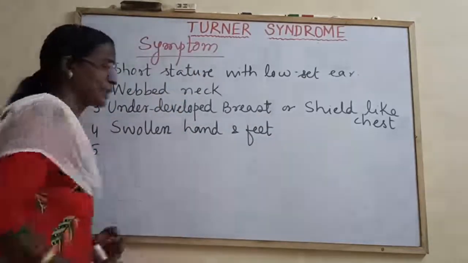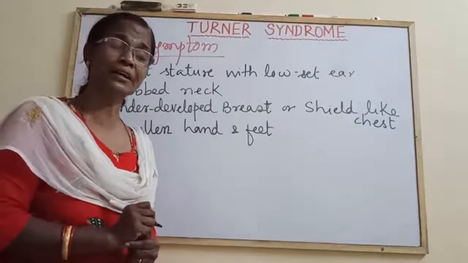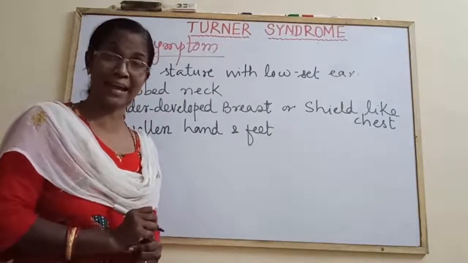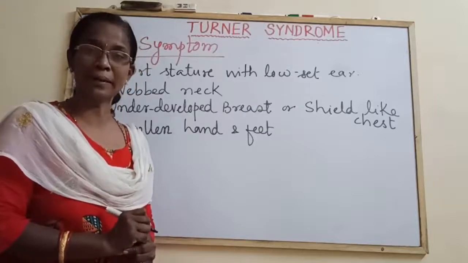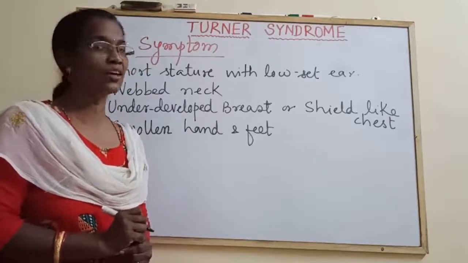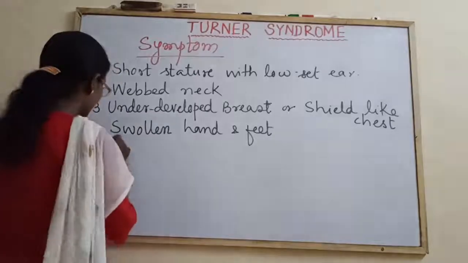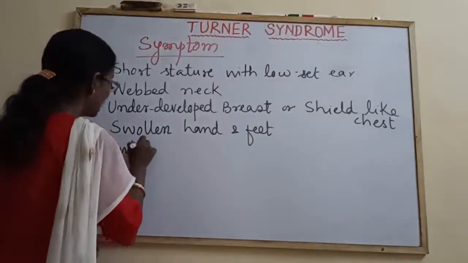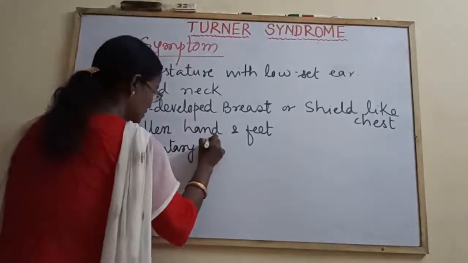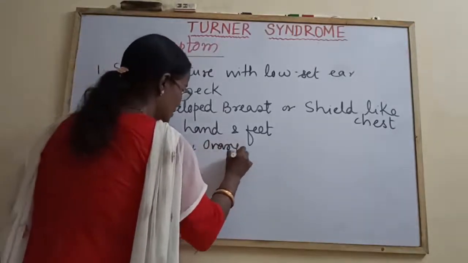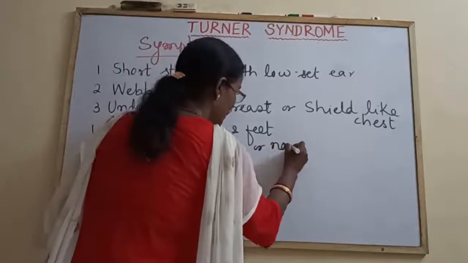Next, as one of the sex chromosomes is lacking, the ovary is rudimentary or virtually no ovary. Rudimentary ovary or no ovary.